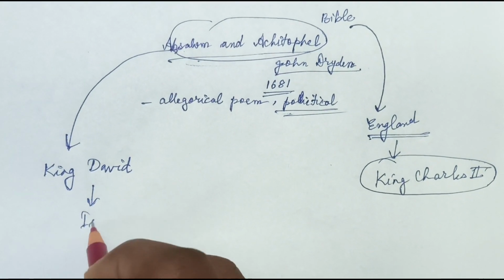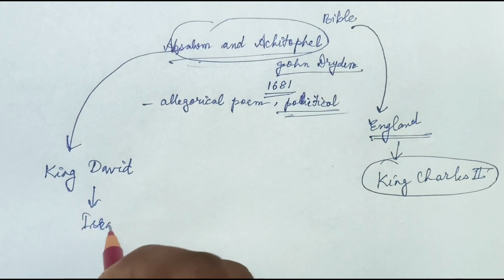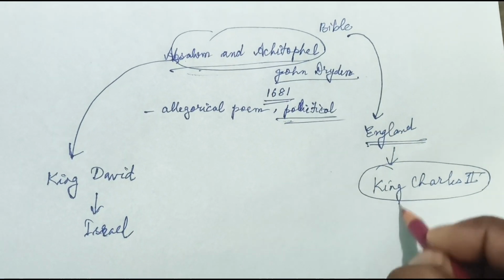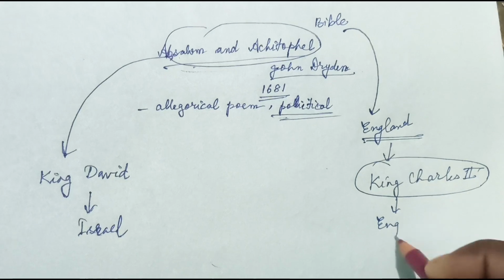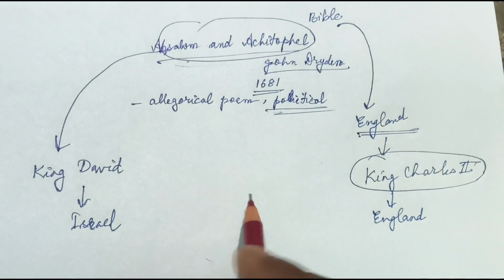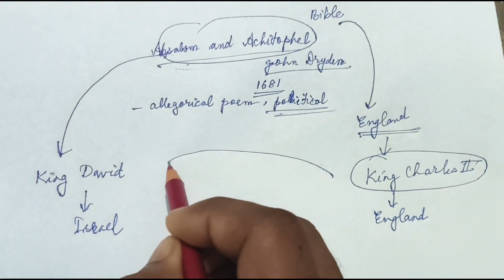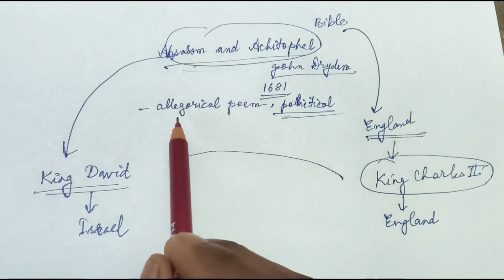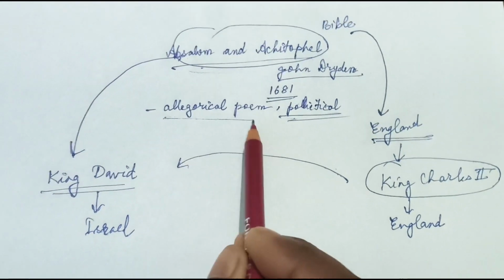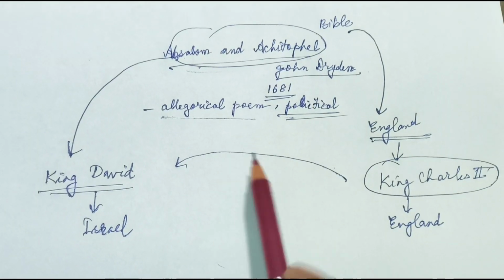On this side we have King Charles, who was the king of England. So when King Charles is represented by King David in the story, that is why we have this term allegorical poem.